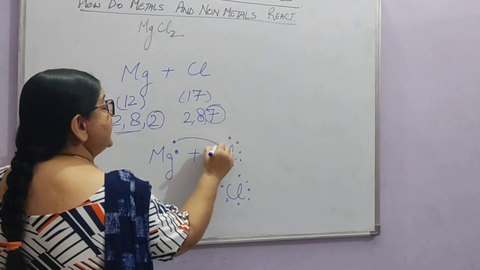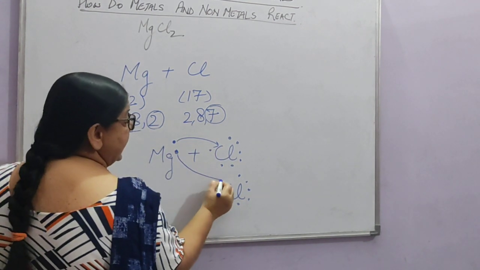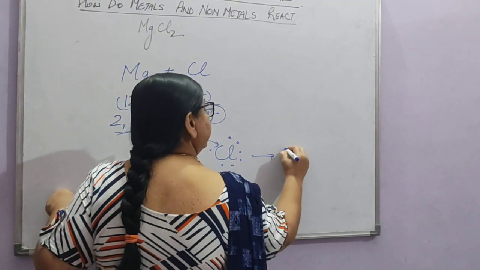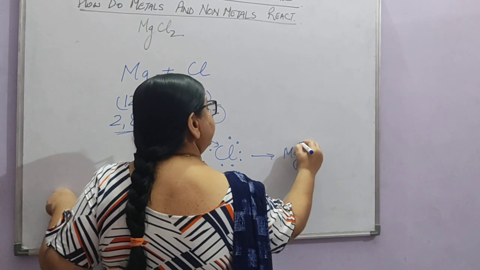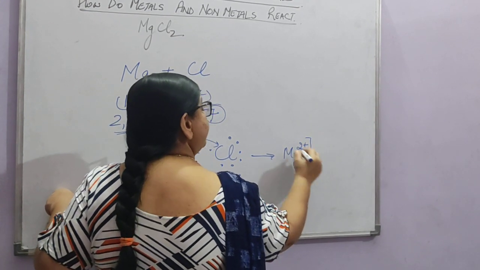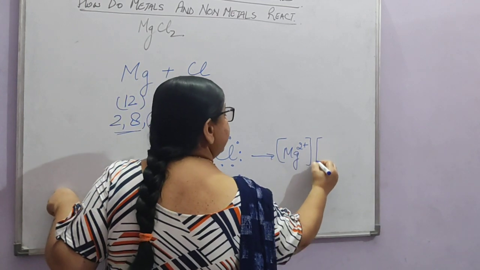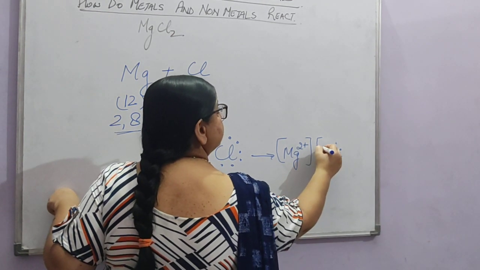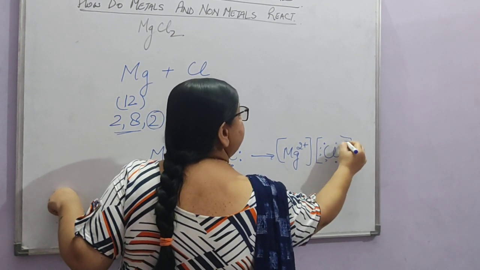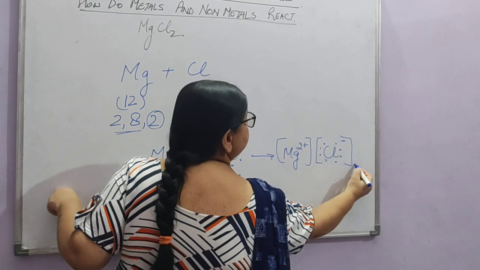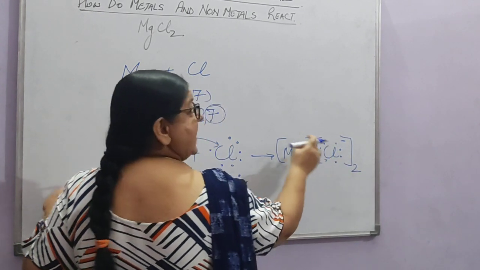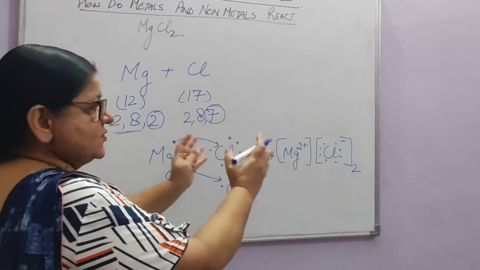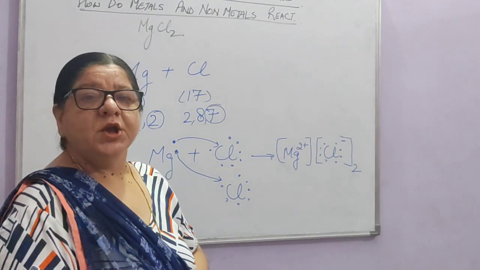So it will give 1 electron to this chlorine atom and 1 electron to the other chlorine atom, and this will have a charge of 2 positive. And chlorine will have 8 electrons, 2, 3, 4, 5, 6, 7 and 8. Right? It will gain a negative charge. We will write 2 here to show that there are 2 chlorine atoms. Right? So this is how the transfer of electrons can be shown here.